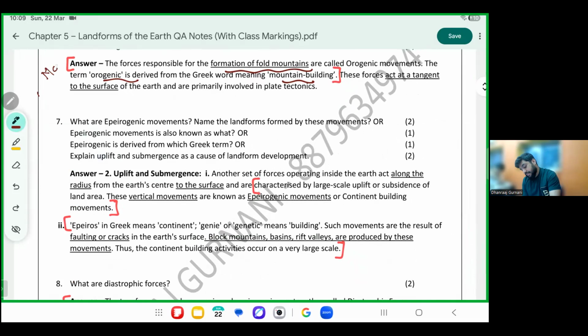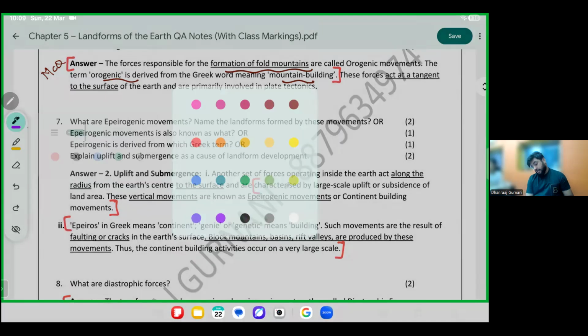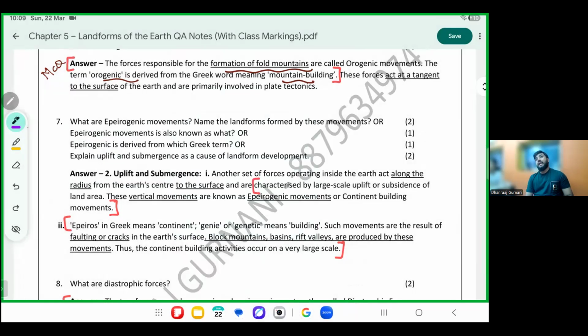Characterized by large-scale upliftment and submergence, these vertical movements are called epirogenic movements. When the movement happens vertically, with upliftment or submergence, it is called epirogenic.